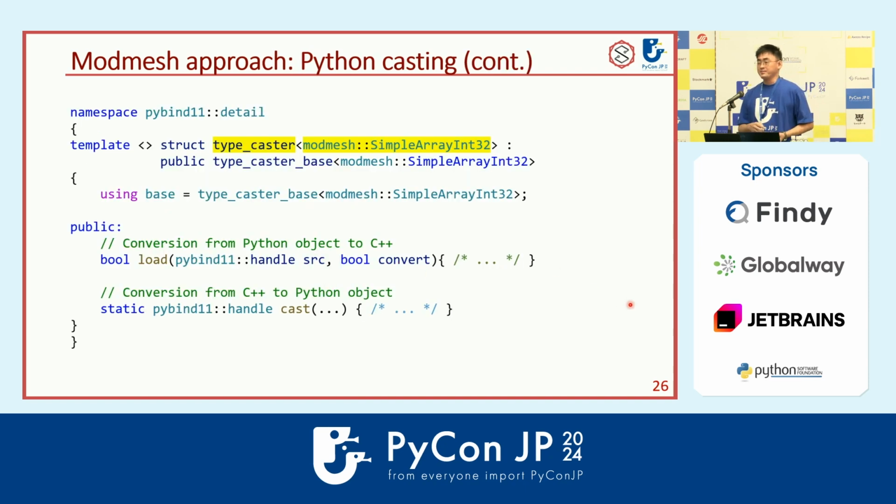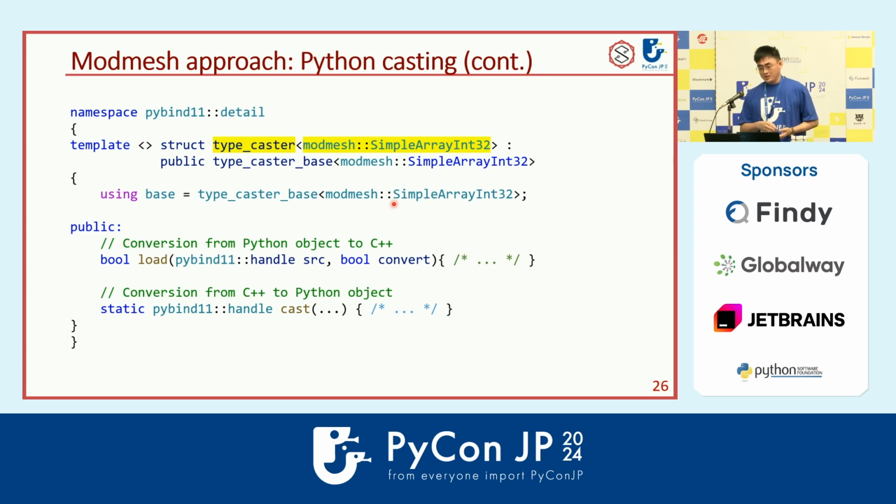Luckily, we can do it in PyBind11. PyBind11 allows you to do some customized casting. You just need to implement the type_caster template under the pybind11 detail namespace, and you will implement some logic for casting.